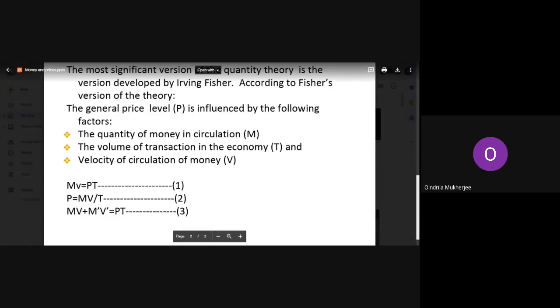Then if you bring P over here, if you bring price over here, then what is left on this side will be MV upon T. T will go down. So write down P equal to MV upon T. This is your equation number 2.